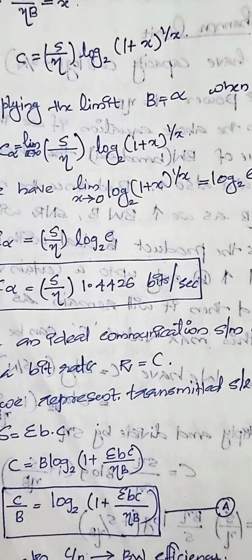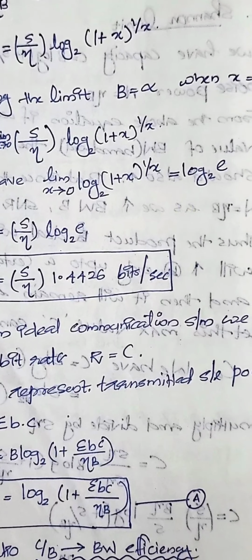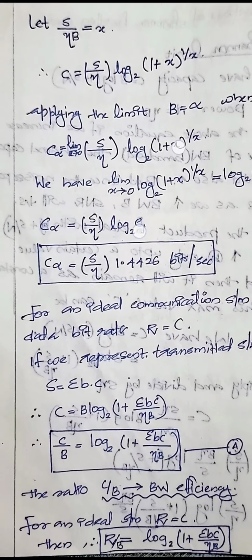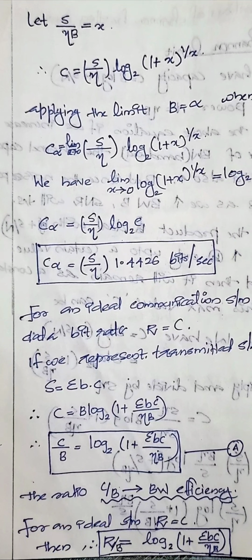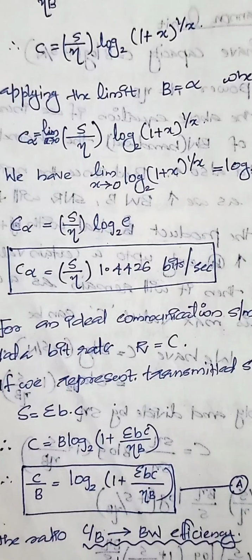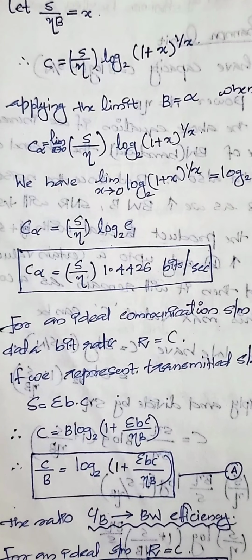For this value, log (1 + x)^(1/x), we replace it with log e to the base 2, and now we get infinity. If we increase the bandwidth to an infinite value, we get a maximum capacity C equal to S by eta into 1.4426 bits per second. This is the maximum capacity we will get when we are increasing bandwidth to infinity.